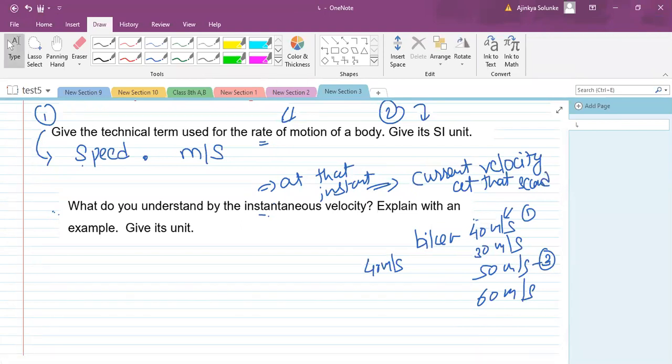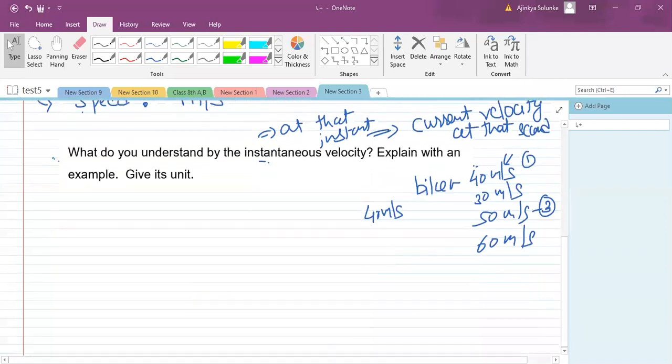Understanding? Give me a response. Yes, the present value, because velocity changes from time to time in your bike. And when you are talking about a certain duration, you have to talk about instantaneous velocity. That means velocity at that particular time and place. So how are you going to write down the answer for this? The answer can be very simple. It is the velocity during the motion. I will just write it down for you.